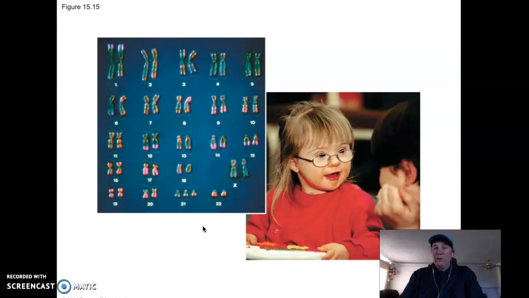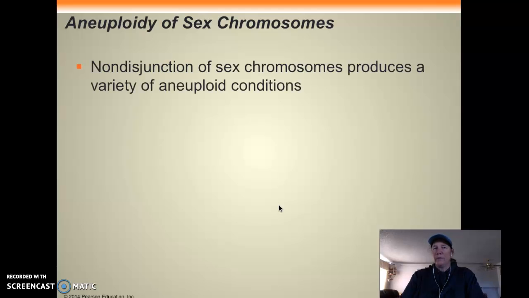And there's a beautiful Down syndrome child, and you can see here's the karyotype right here. They have an extra chromosome. And again, they have the characteristic eyes, their mouths and stuff, but oh, they're beautiful people. Anyway, that's one example of a trisomy where they have an extra chromosome, and that's the most common. With monosomy, if you're missing a chromosome, the most common place that occurs is in the sex chromosomes.